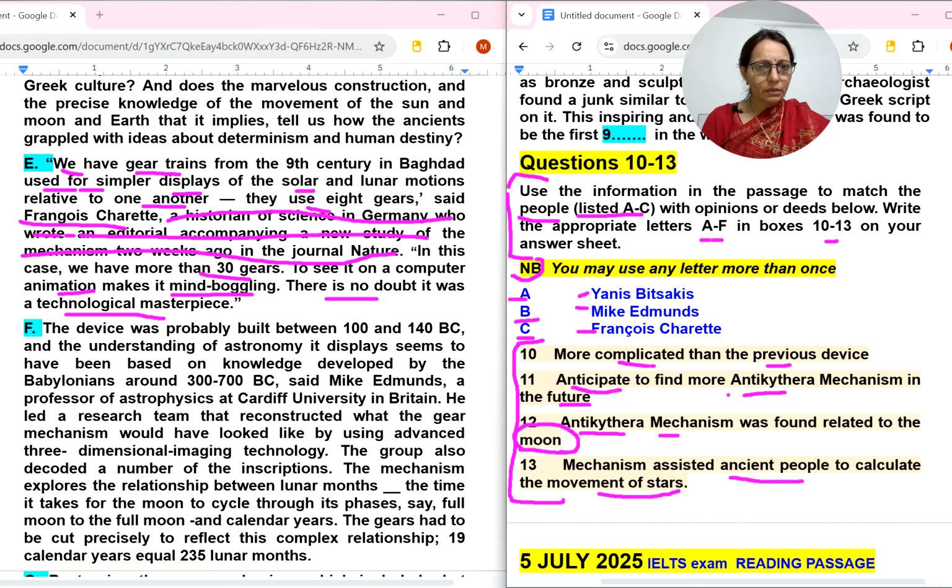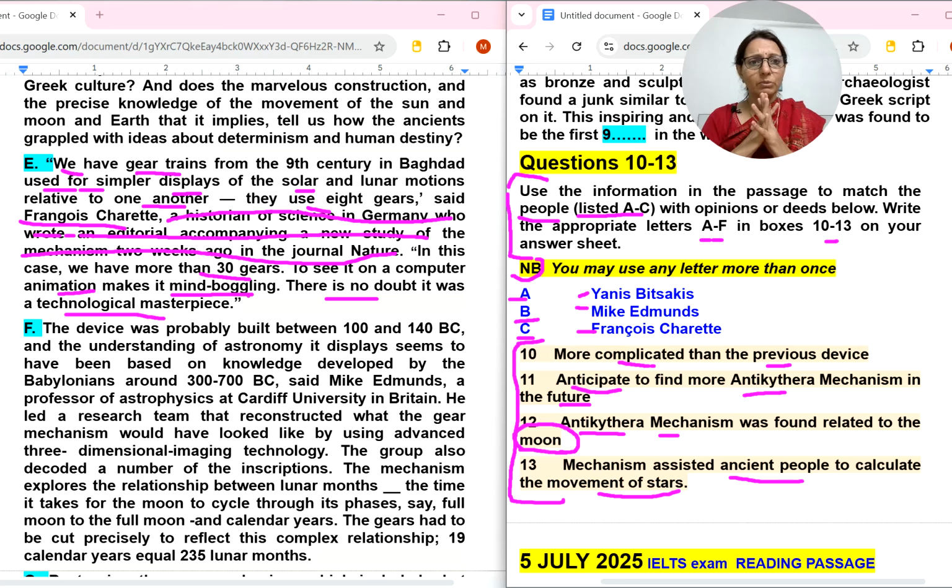Anticipate to find mechanism assisted ancient people. Ancient people is not there. I think he is talking about more complicated than the previous one, because previous I can guess was 8 gears and here it is 30 gears. And to see it on a computer makes it mind-boggling, something unimaginable, something like mesmerizing.